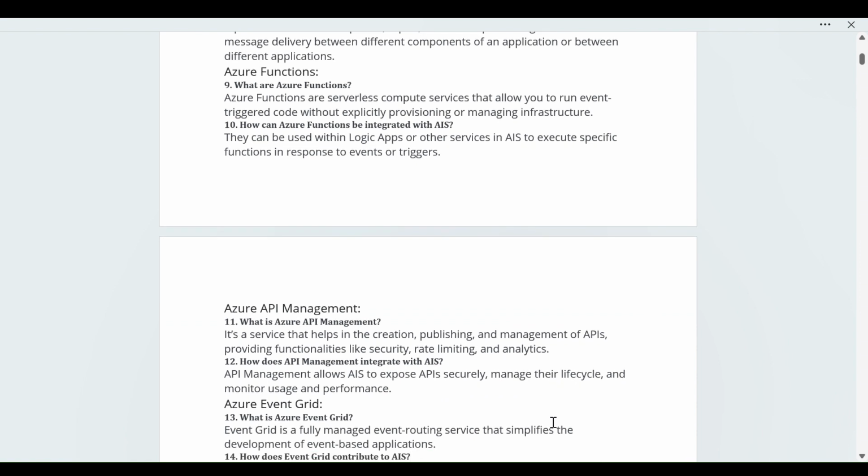Next topic we have is Azure API Management. These are the topics which are broadly asked in interviews on Azure. If you are preparing or looking out for that, I'm covering all the main topics.